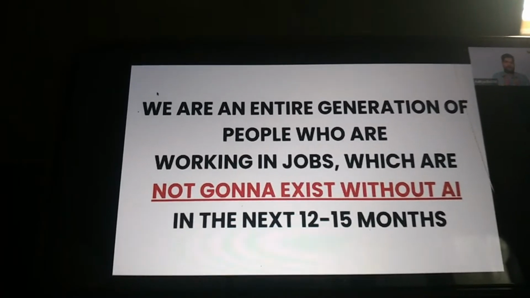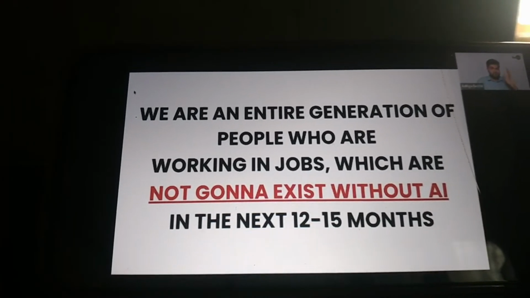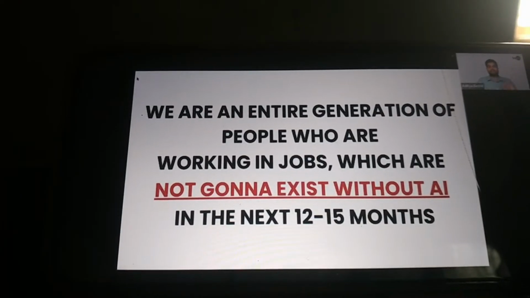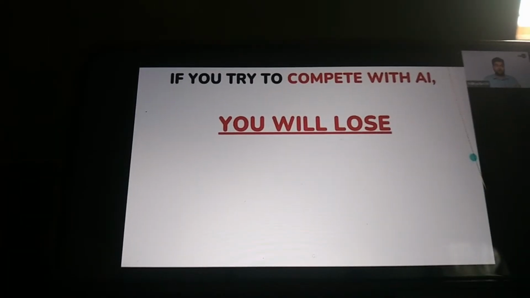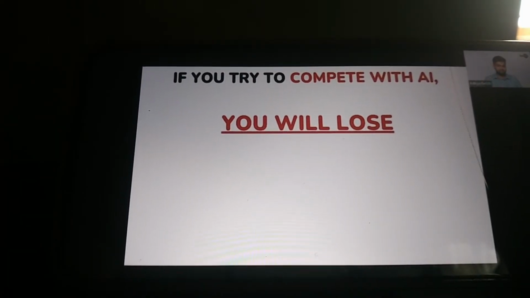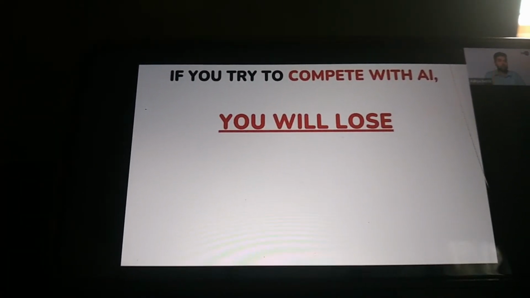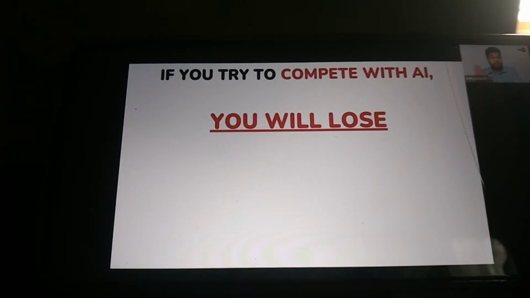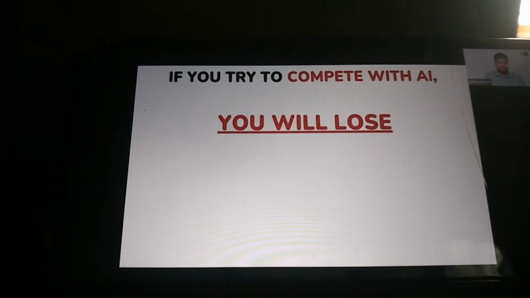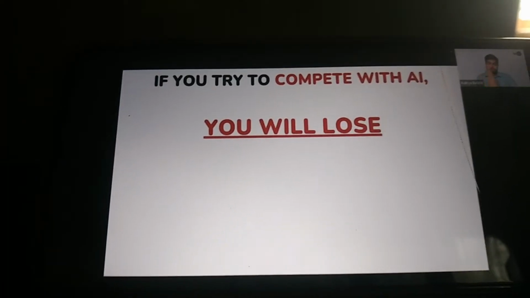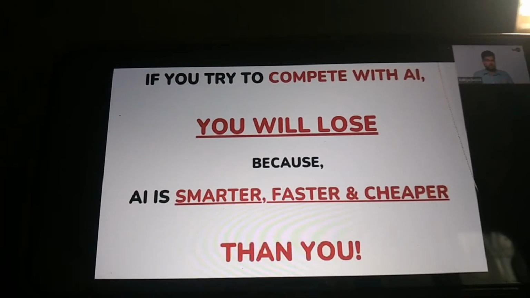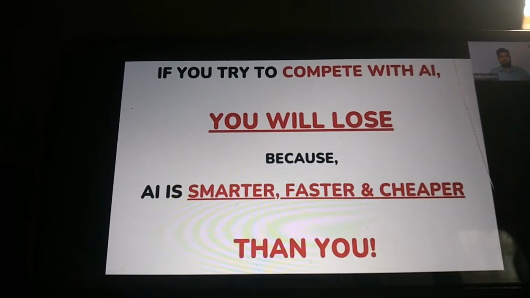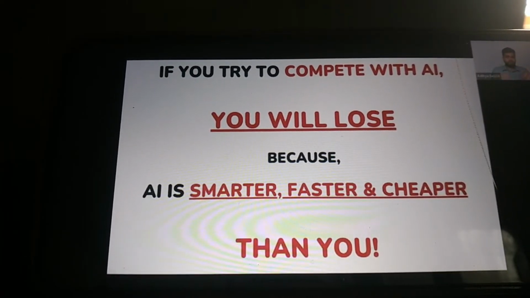This is what is happening right now, right around us. This is what is called AI productivity gains. That's what we are seeing, and because of this, people are losing their jobs. People are losing their jobs because they are trying to compete with AI. People who are not using AI are basically competing with AI. That's why they are losing. If you try to compete with AI, you are going to lose because AI is smarter, faster, and cheaper than you. Does everyone agree that AI is smarter, faster, and cheaper than you right now in 2025?